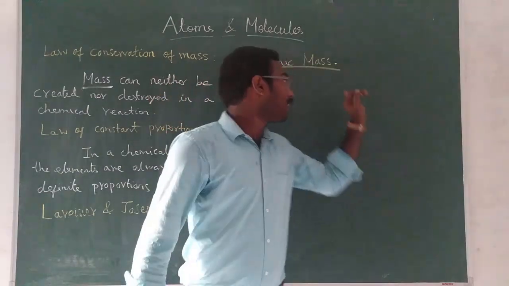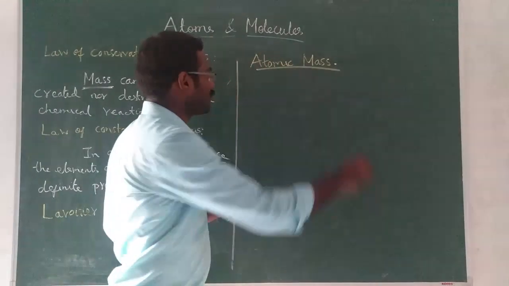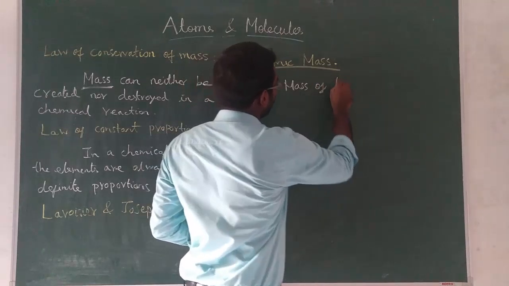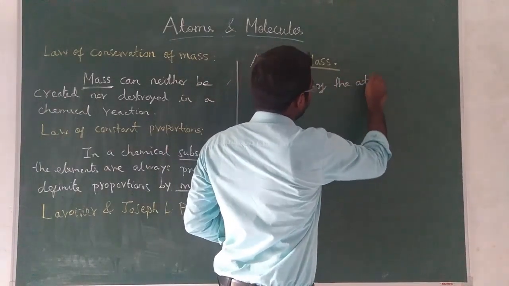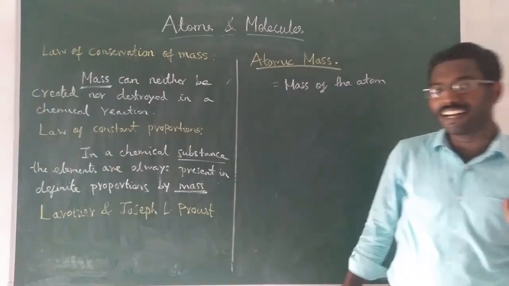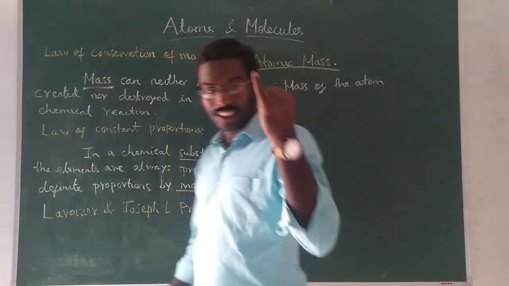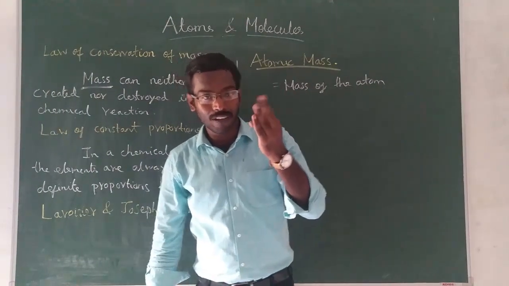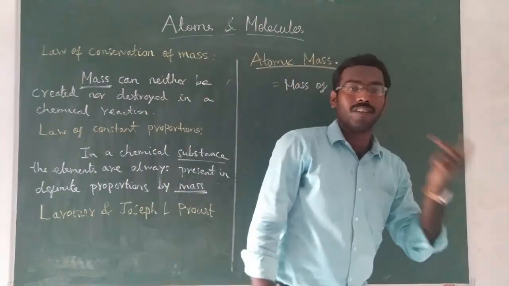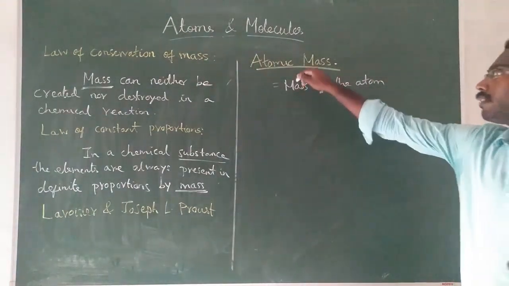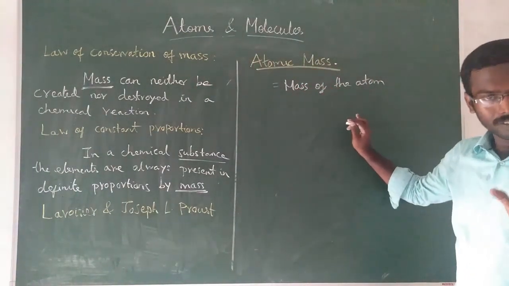Understood? Atomic mass. Atomic mass is nothing but the mass of the atom. We have studied 18 different atoms, 18 different elements. Hydrogen, the first one is hydrogen, helium. You remember or not? Lithium, beryllium, boron, carbon. You remember that rhyme, isn't it? So atomic mass means the mass of an atom, generally.